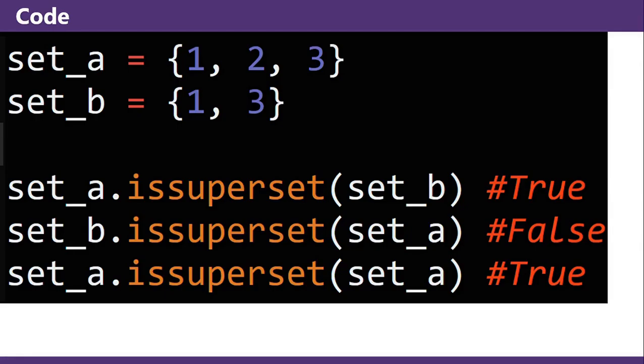You have two sets: set A, the set {1, 2, 3}, and set B, the set containing 1 and 3. A.issuperset(B): every element in B is in A, so that's True. B.issuperset(A): every element in A is not in B, so that's False. And A.issuperset(A): set A is a superset of itself, so that's True.